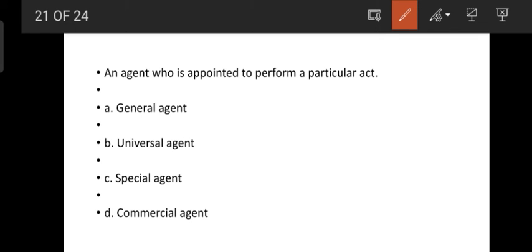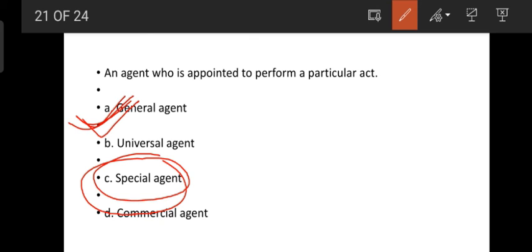An agent who is appointed to perform a particular act is called a special agent. A general agent is a person who performs acts related to a particular business. A universal agent is one who performs all the acts for his principal.